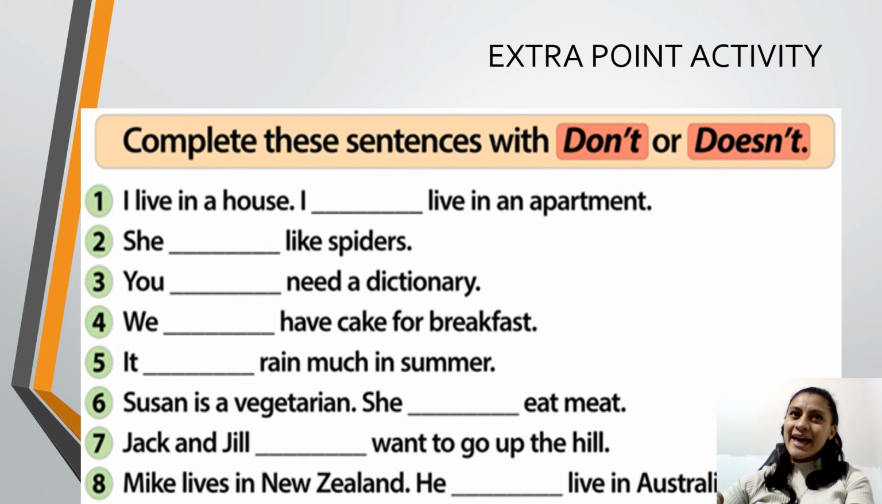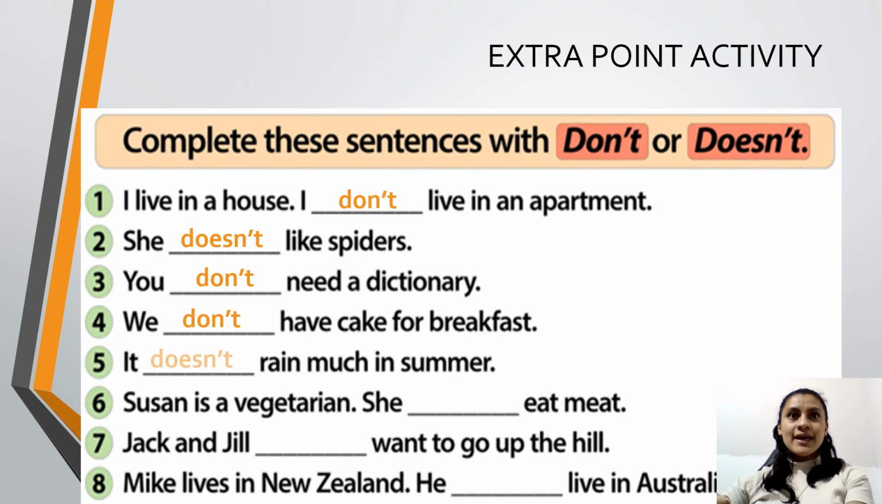Okay, so in this case, we are going to complete these sentences with don't or doesn't. What is the correct one? All right, for number one, I live in a house. I don't live in an apartment. Number two, she doesn't like spiders. Number three, you don't need a dictionary. Number four, we don't have cake for breakfast. Number five, it doesn't rain much in summer.